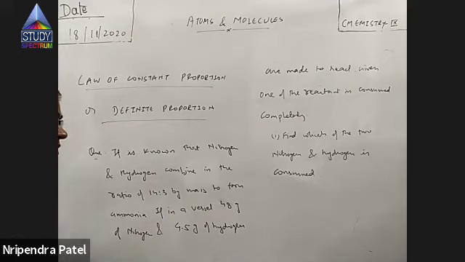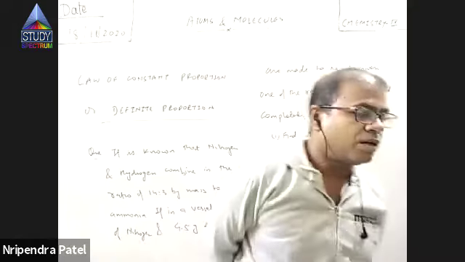You have to say which of the two, nitrogen and hydrogen, is consumed. Which will be left and which will be consumed completely, tell me. Use your mind. Which of the two, nitrogen or hydrogen, gets consumed?